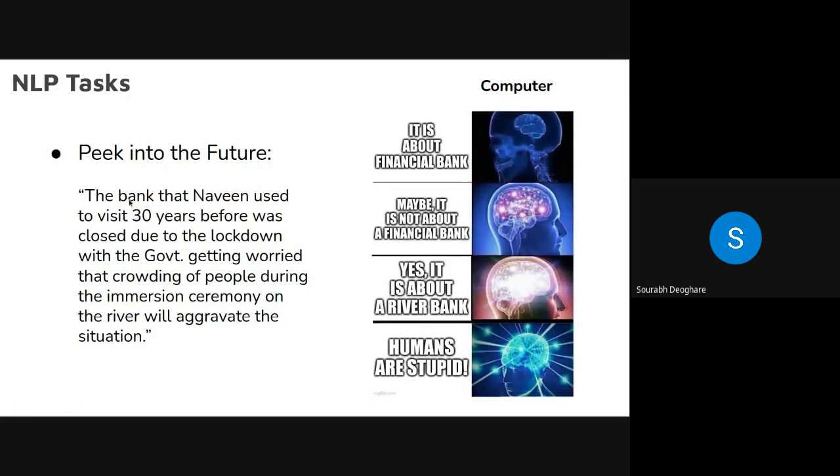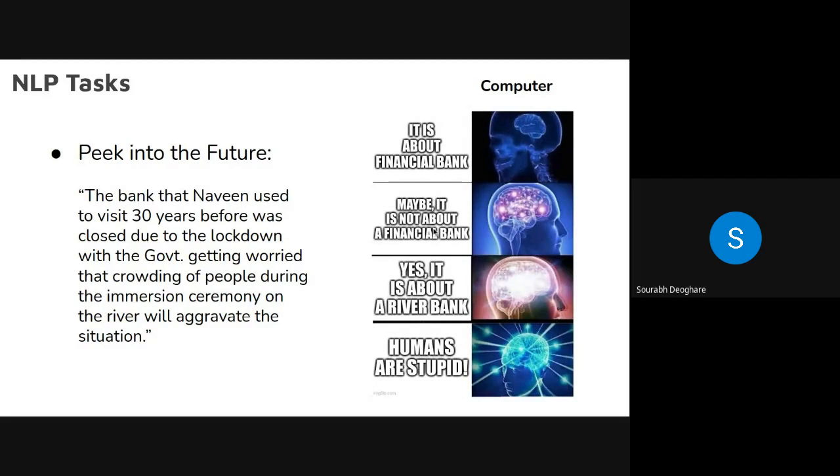To disambiguate the meaning of bank, the very first clue is here: immersion ceremony. So, if the computer is able to map these two things, then it would understand that this bank is probably the river bank and not the financial bank. And yeah, we are quite there. Earlier NLP systems would have said it is about a financial bank whenever they encountered the word bank. Then, since parsing and all have got really good, the systems can now say, okay, no, I have made a mistake. It is not a financial bank.